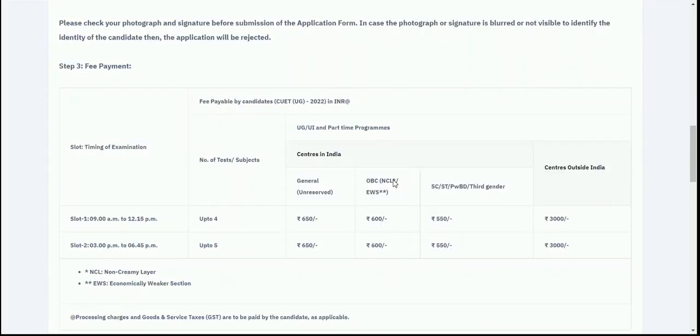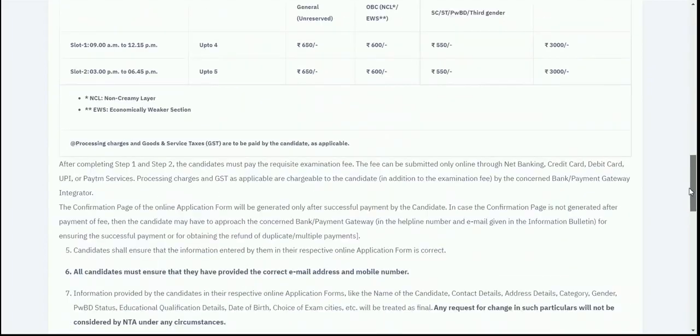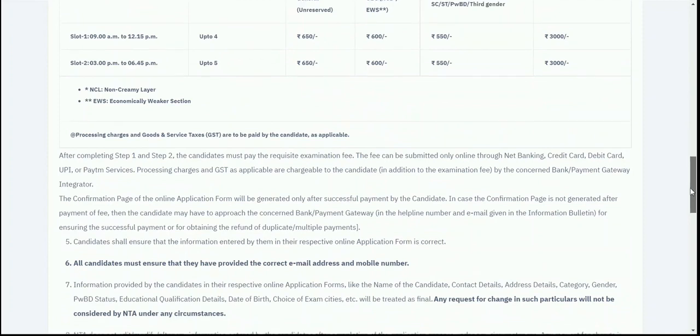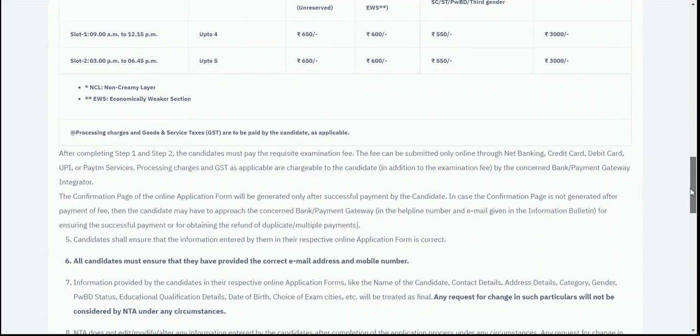Once you have completed step 2, that is the application form, the third and final step of the online application will be the fee payment. You have to pay your fees according to the slots, and the final fee will appear on your screen, and then you need to pay. Once you complete your fee submission, only then will your application form be considered as submitted. So make sure that you pay your fees and check all the details carefully before proceeding to